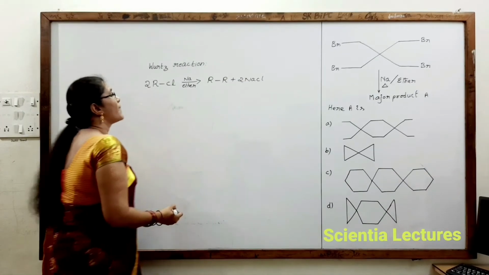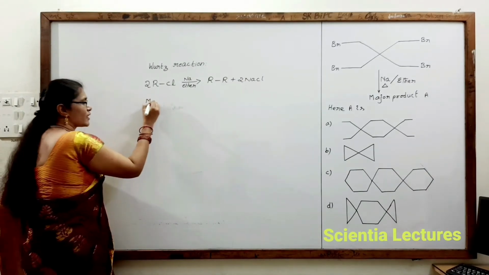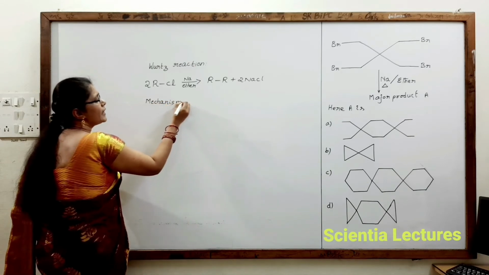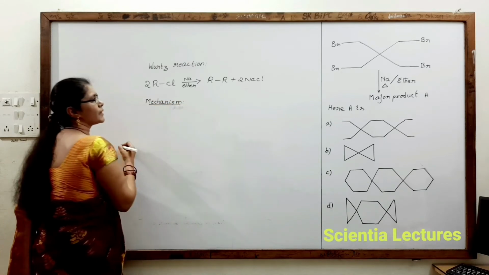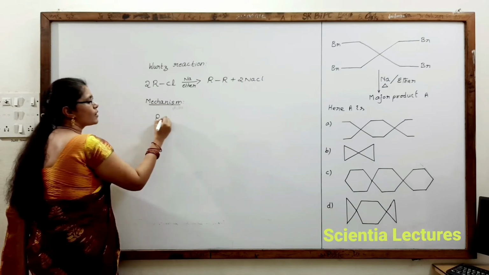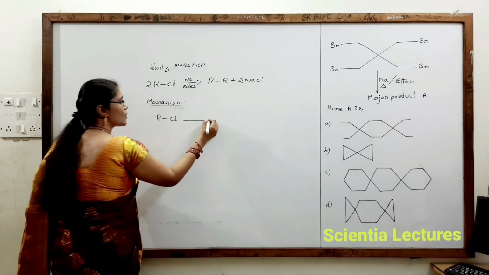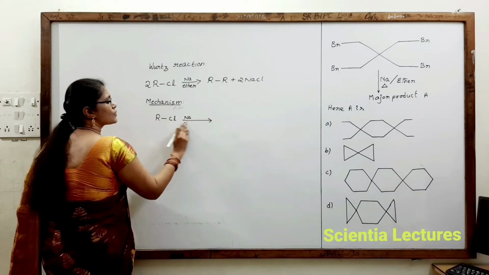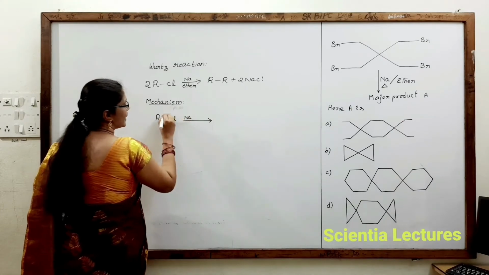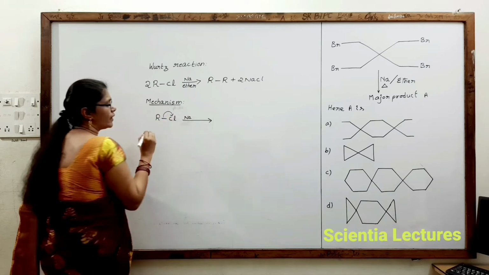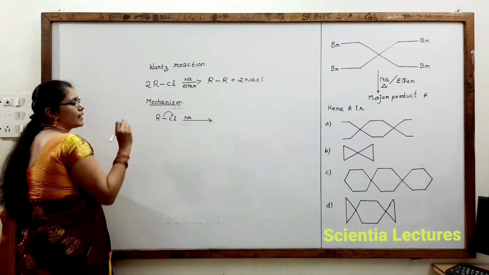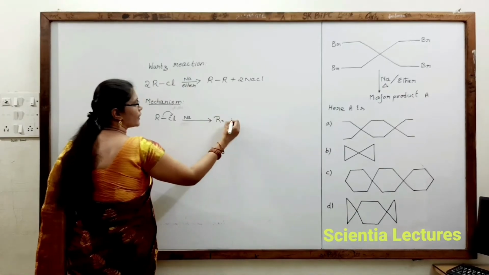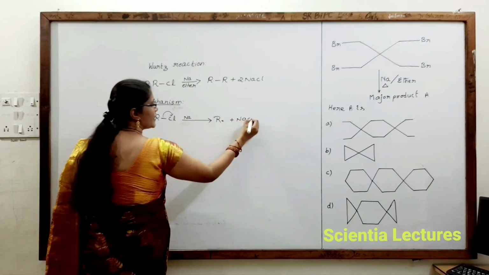Let us see the mechanism of Wurtz reaction. It occurs with the formation of free radical as reaction intermediate. Here R-Cl in the presence of sodium, the electron pair shifts towards chlorine, and sodium provides an electron to the alkyl group. So we get an electron over here plus NaCl.